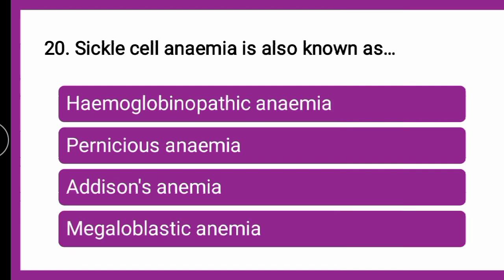Next question is, sickle cell anemia is also known as dash. Whether sickle cell anemia is also known as hemoglobinopathic anemia, pernicious anemia, Addison's anemia, or megaloblastic anemia. You can put your answer in the comment section, and later on after the explanation you can verify your answer. Now we will go for the explanation.